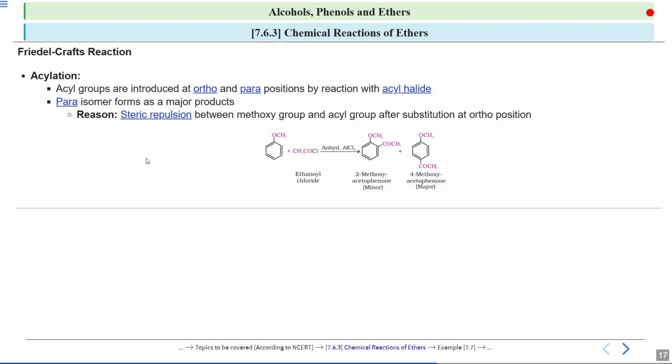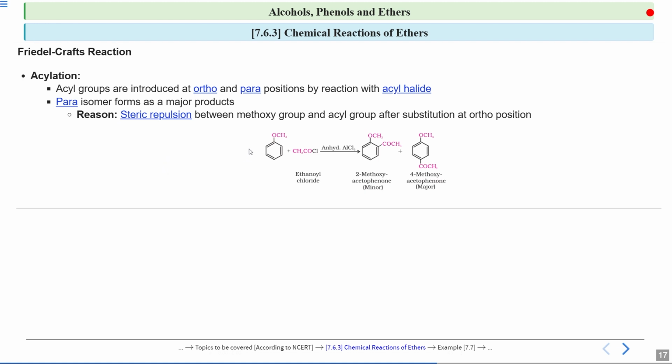So look at this reaction, students. This is your anisole over here, and this is your ethanoyl chloride. This is the acyl halide group over here, that is RC double bond OCl. When you treat it with anhydrous AlCl3, you will get two products: one, 2-methoxyacetophenone, and another one, 4-methoxyacetophenone. So in this case, what will happen? Your acyl chloride and a Lewis acid catalyst will generate a reactive acylium ion, and this acylium ion will act as an electrophile. Then this electrophile attacks this benzene ring over here at the ortho and para positions.